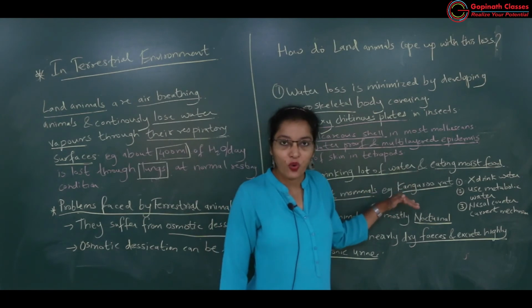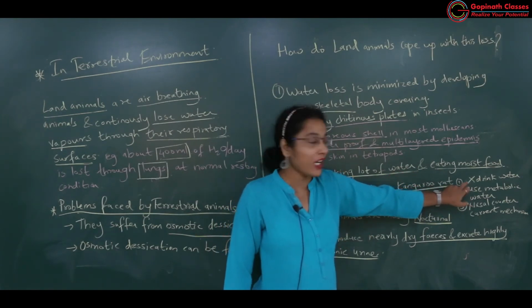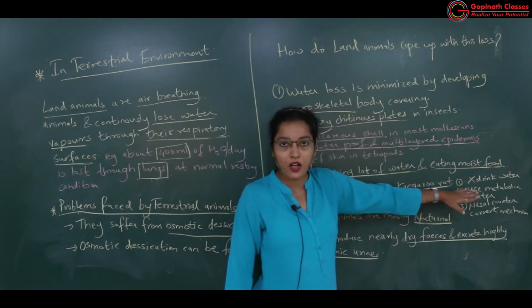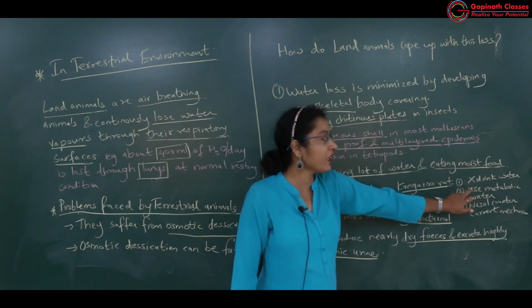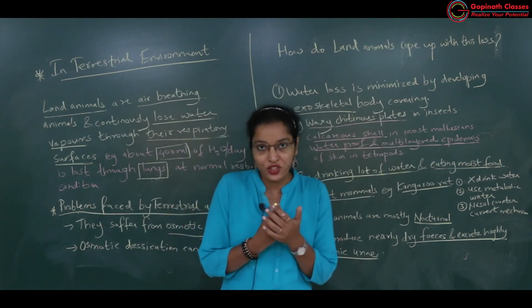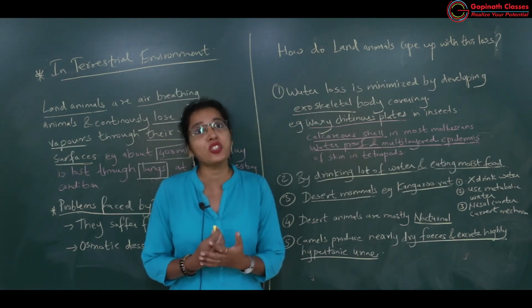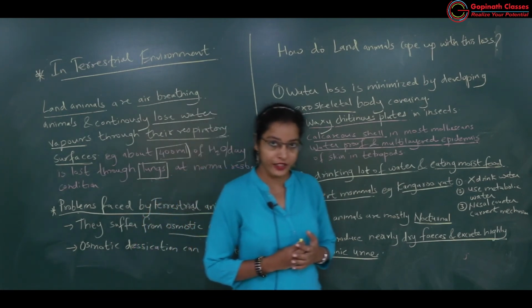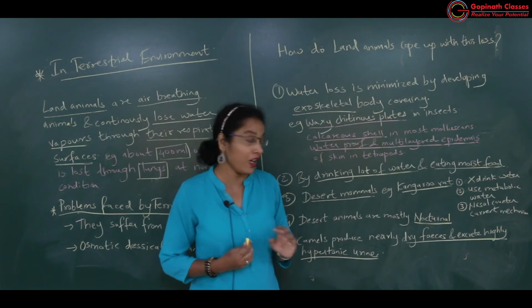So to conserve water, what modification is seen in the kangaroo rat? It does not drink water. It comes out of the burrow very rarely. It conserves whatever water is there in its body, and it utilizes 90% of the water which is released in metabolic activities. So metabolic water is utilized by this kangaroo rat.